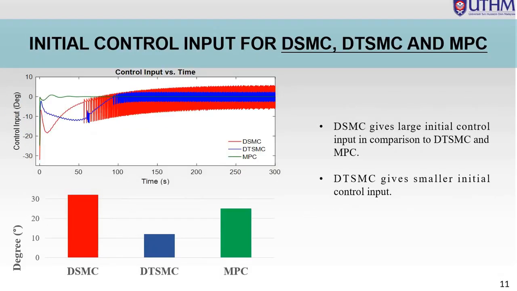The control input for discrete sliding mode, discrete terminal sliding mode, and MPC controller is presented in this slide. It can be seen that discrete sliding mode control gives large initial control effort in comparison to discrete terminal sliding mode and MPC controller. The discrete terminal sliding mode, on the other hand, gives smaller initial control effort in comparison to discrete sliding mode and MPC controller.